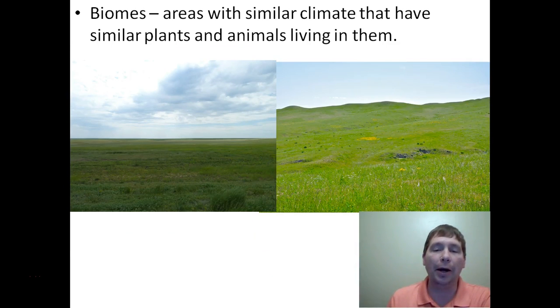Another example of a biome. Here we've got a grassland biome right here. One grassland over here, another grassland over here. You can see that they're pretty similar to each other. Where are these two found? Well, this one's in Russia. This one's in Nebraska, here in the United States. You can see that these two look very similar because they have basically the same climate, kind of dry and gets really, really cold in the winter. That makes it so only grass can grow there. And because only grass can grow there, because of the climate, they end up looking very similar, and similar types of animals live in that area. So that is the idea of the biome.